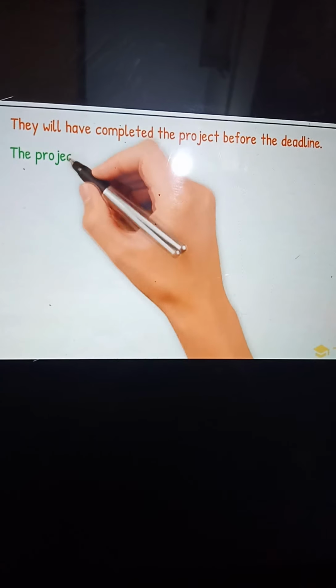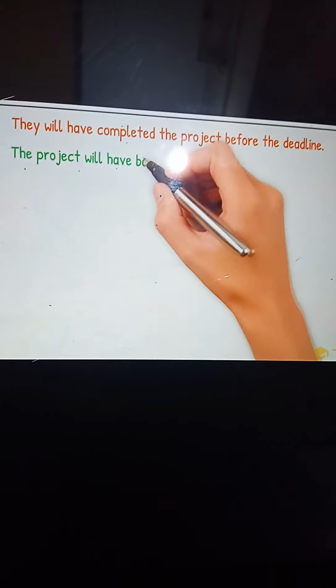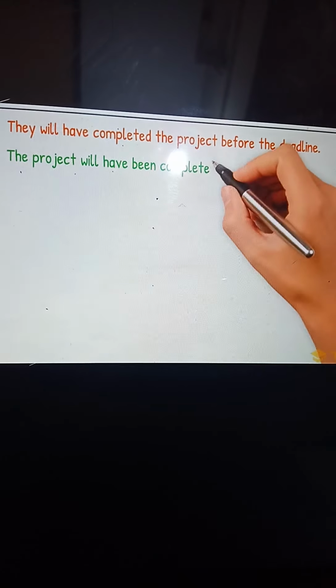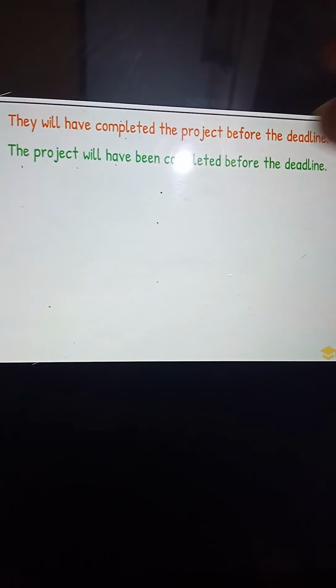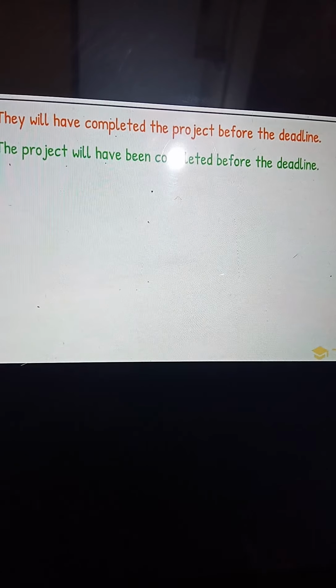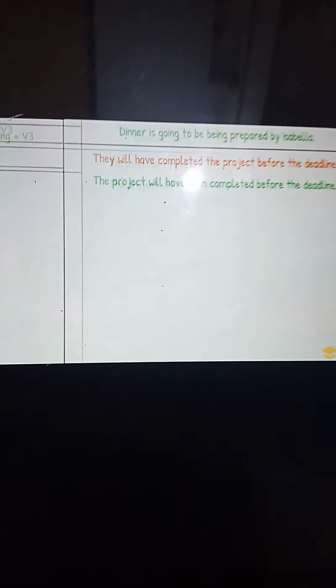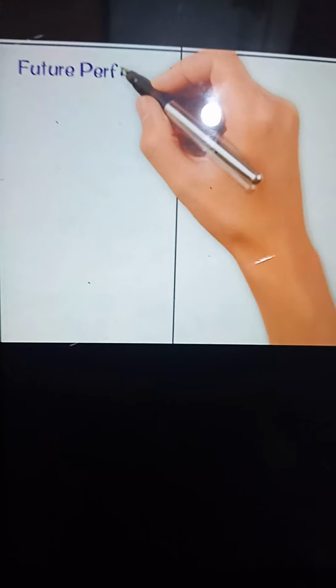Now the change into the passive voice: the project will have been completed before the deadline. Okay, I hope students, you are getting my point.